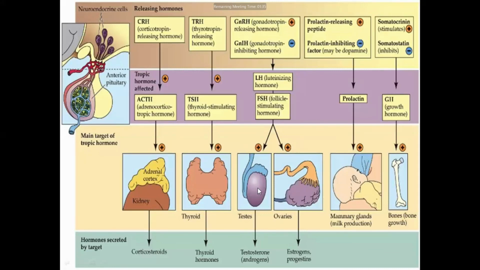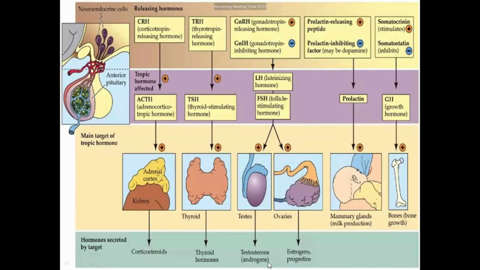When luteinizing hormone activates the receptor present in the testes, it releases testosterone, and luteinizing hormone acting on the ovaries results in the release of estrogen and progesterone. Follicular stimulating hormone also stimulates the release of estrogen from the ovaries.